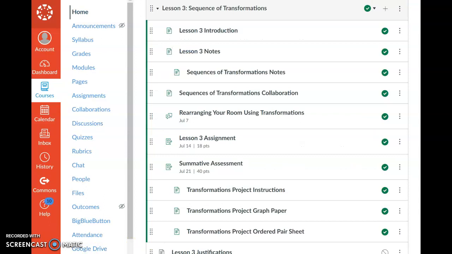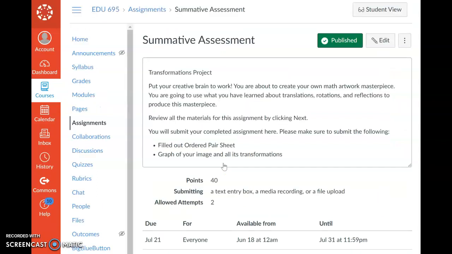The last specific lesson material is the summative assessment, the Transformations Project. This project is the final assessment for the unit. Students will draw a figure that has at least 10 points on the provided graphing paper. They will then follow the instructions for transforming their figure 3 different times. They will need to write down their new points after each transformation. Students will submit their graph paper and ordered pair sheet once they are done. They get 2 attempts on this assignment, and the teacher will provide feedback on each attempt.